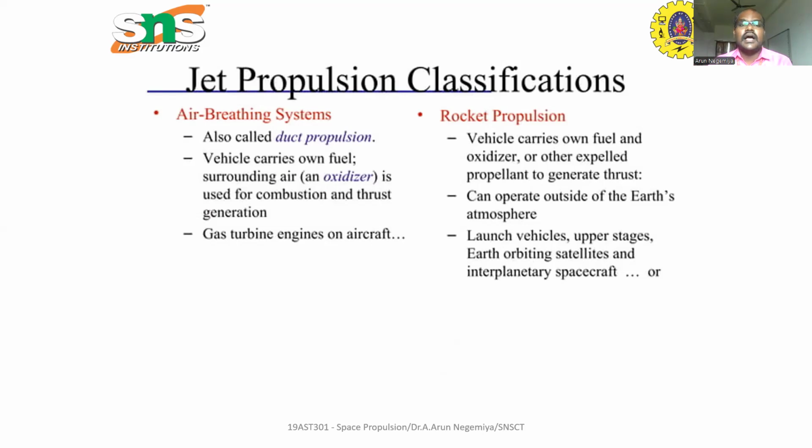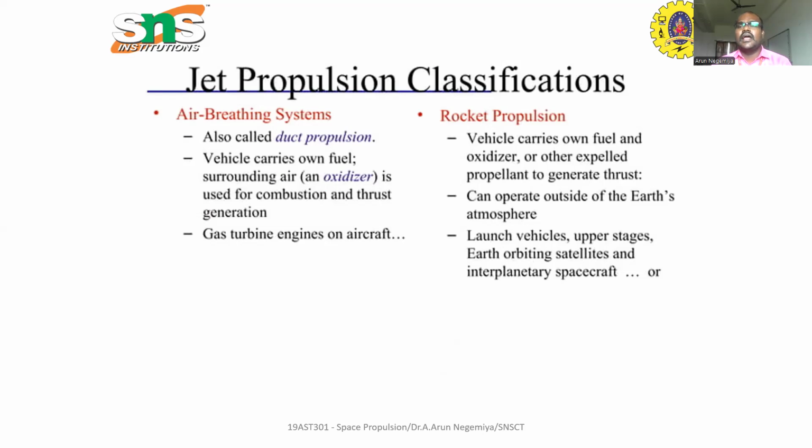In that case, we use one oxidizer tank and a fuel tank. Atmospheric air, the oxidizer, is allowed inside the cylinder. It is compressed, and simultaneously the petrol or diesel is sprayed in. Burning will happen, and due to burning, the thrust is produced. That is called an air breathing engine.